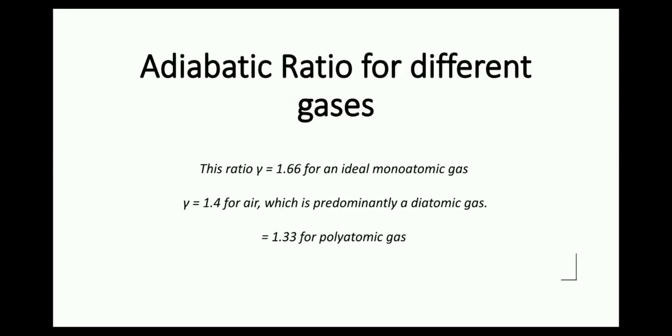Talking about the adiabatic ratio for different gases: for a monatomic gas, it is equal to 1.66. For a diatomic gas, it is equal to 1.4. For a polyatomic gas, it is equal to 1.33.